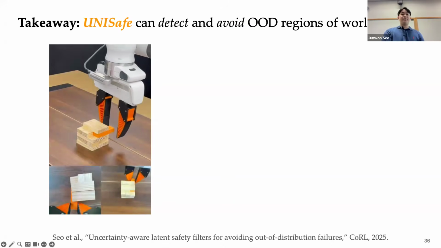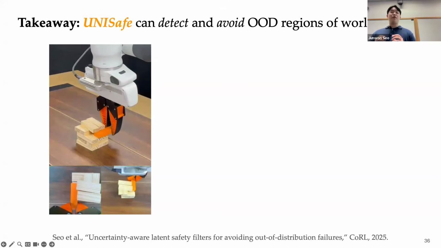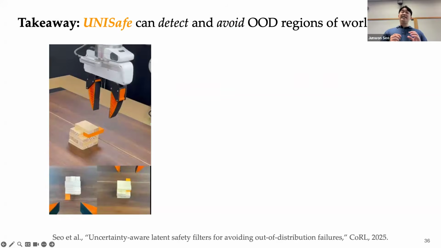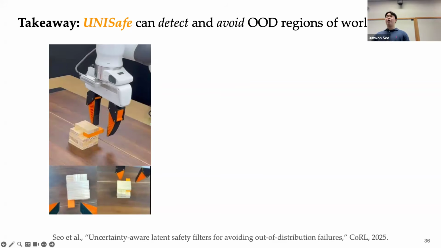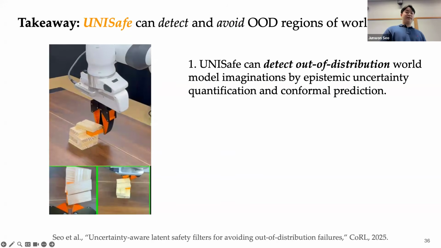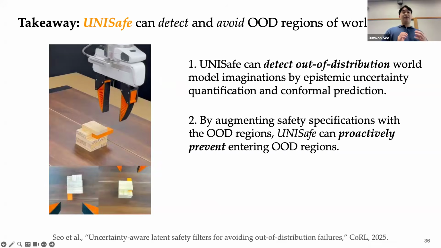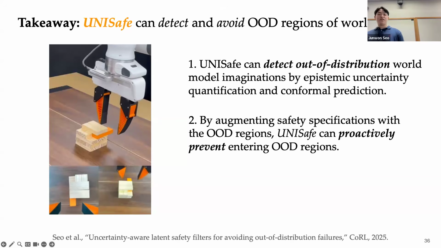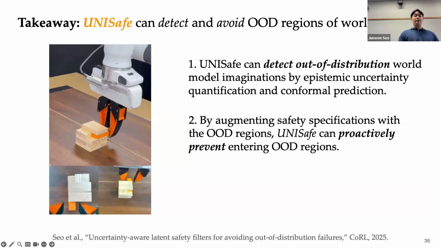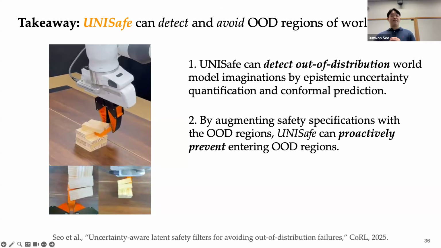So the main takeaway from this work is that we can learn a policy that is robust to epistemic uncertainty in the world model imaginations by detecting and also systematically avoiding out-of-distribution regions. And we achieve this by epistemic uncertainty quantification and conformal prediction. We then incorporate these resulting out-of-distribution regions into the safety specification, allowing the safety filter not only to detect them, but also to proactively prevent the robot from entering them.